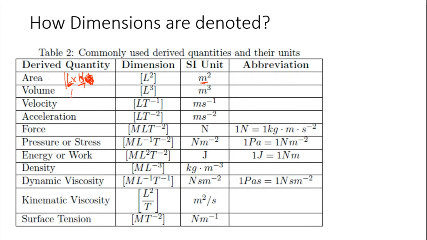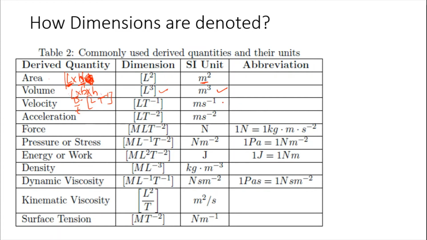Similarly for volume, this is length into breadth into height. So again L into L into L, L cube, and this will give you meter cube. Similarly velocity means distance over time. For distance the dimension is L, and for time the unit is second but the dimension is T, so LT minus 1.